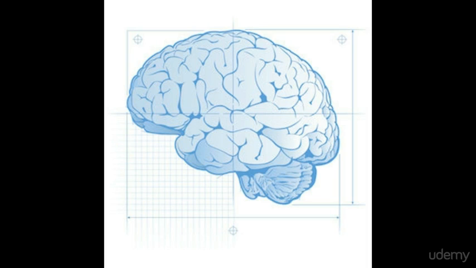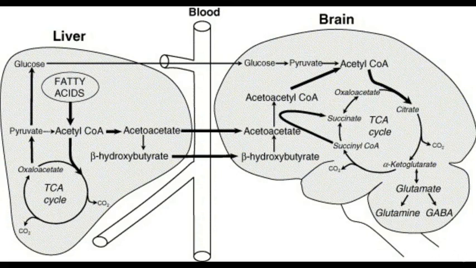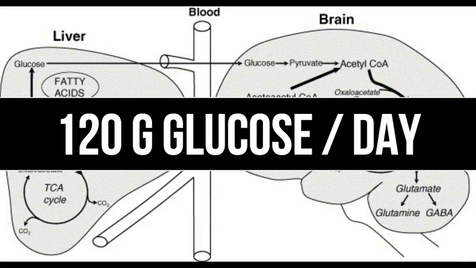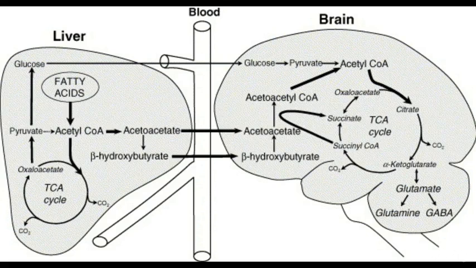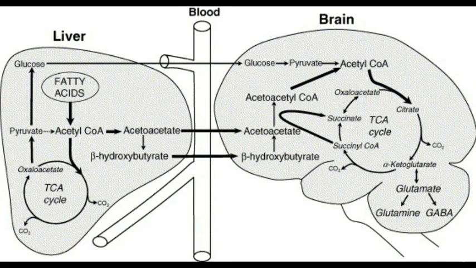The biggest reason why we have to consume so many calories every single day is to feed our hungry brain. It comprises less than 5% of our body weight, but demands about 20% of our total energy expenditure. To maintain stable blood sugar levels and a caloric balance, the brain needs to have access to fuel all the time. The brain can use only about 120 grams of glucose a day, which means you still need at least 30 grams of glucose while running on max ketones. But it doesn't mean you have to consume carbohydrates.